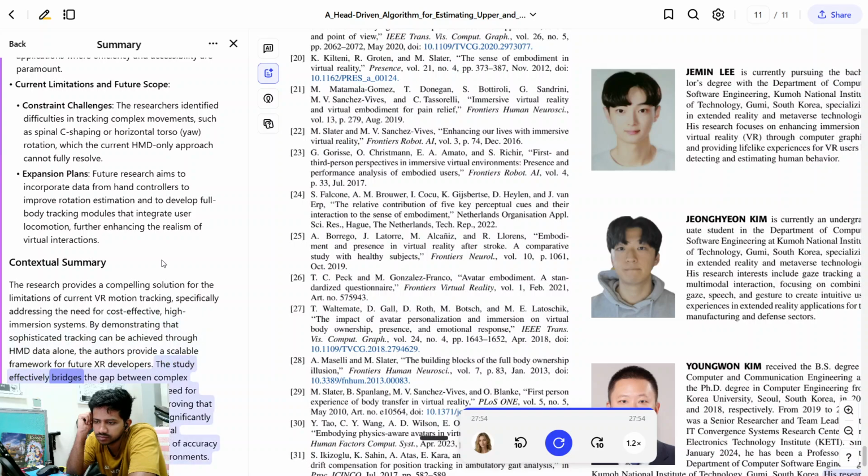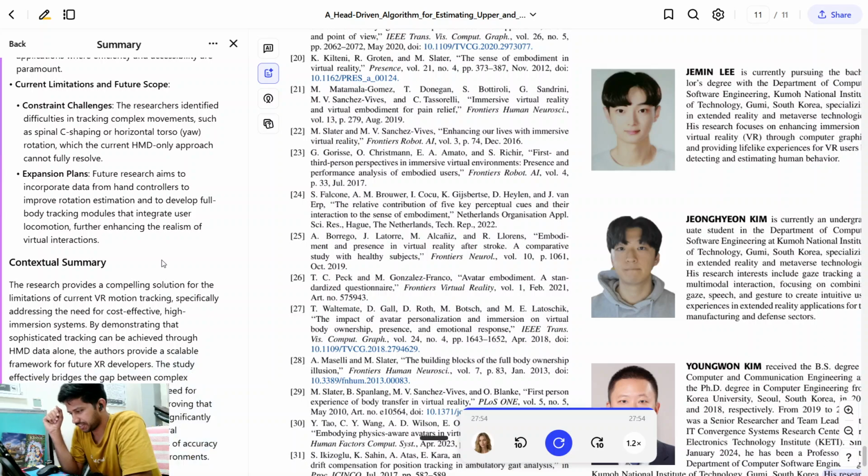The study effectively bridges the gap between complex hardware-dependent systems and the need for inclusive, user-friendly VR technology, proving that specialized rule-based algorithms can significantly improve the sense of presence for general consumers while maintaining high levels of accuracy and performance in dynamic virtual environments.